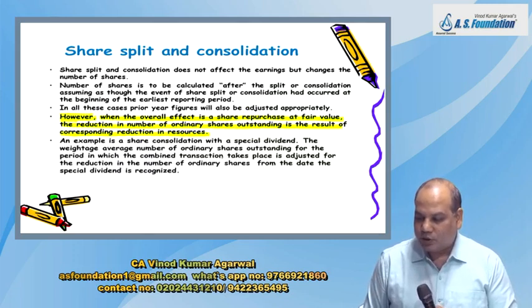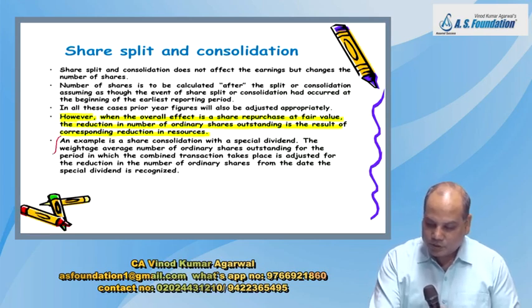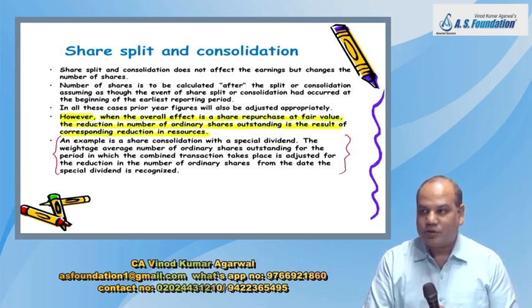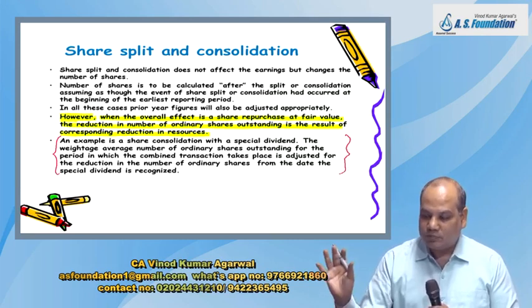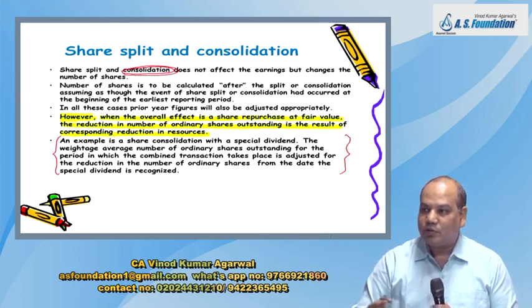Now sometimes what companies do, and this example is again an example for substance over form, a company announces consolidation, for example. Company announces consolidation, so number of shares will reduce.